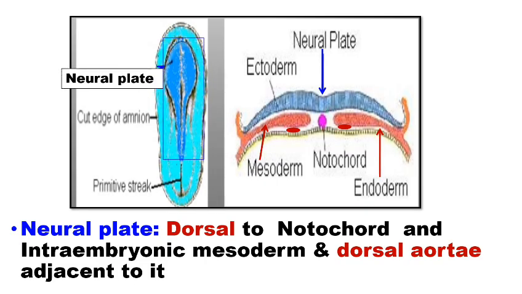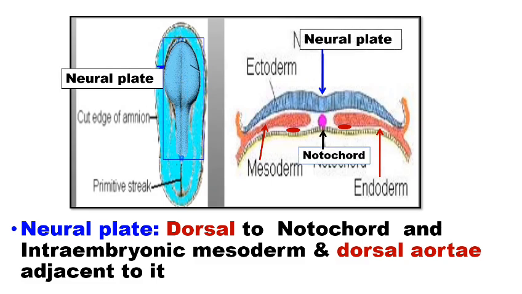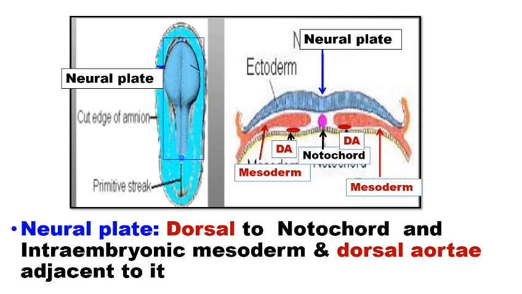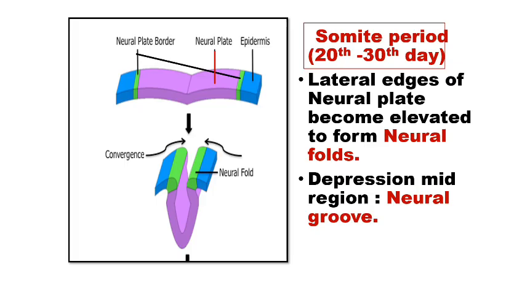So the neural plate is dorsal to the notochord, the intraembryonic mesoderm and also the dorsal aorta. The somite period extends between the 20th to 30th day.